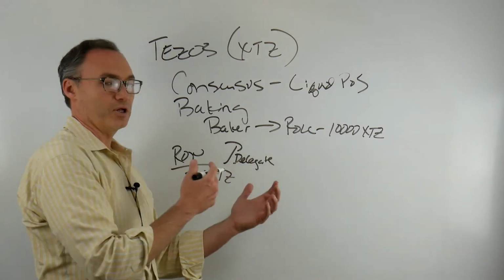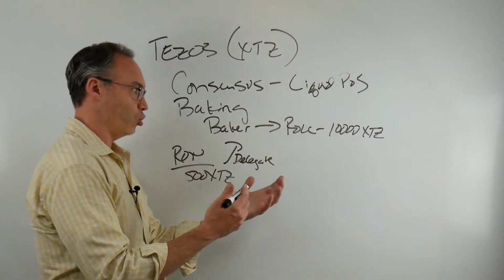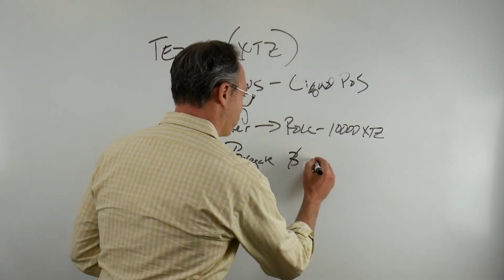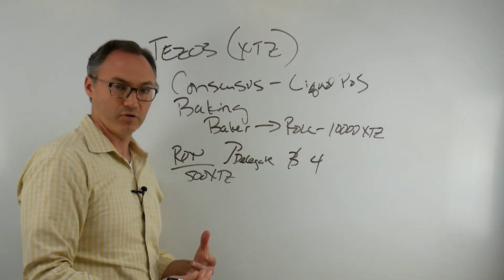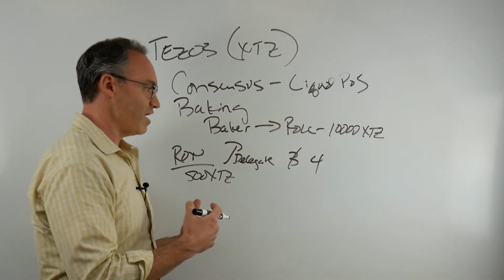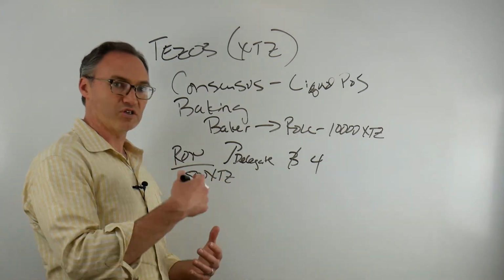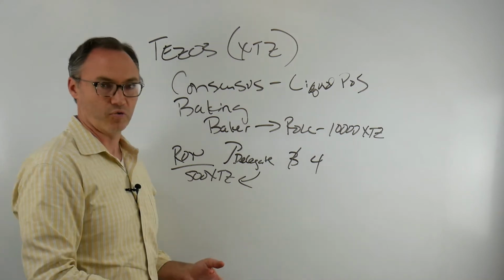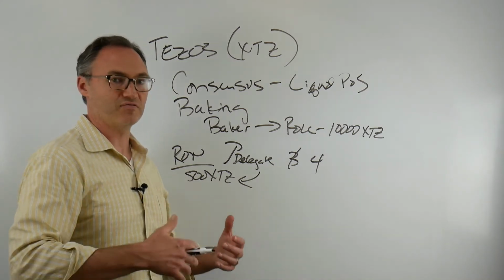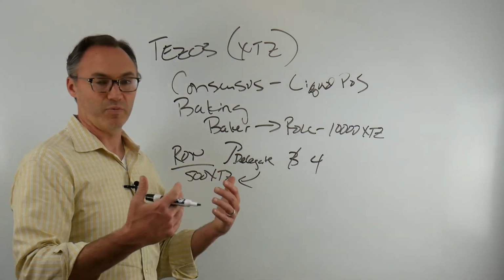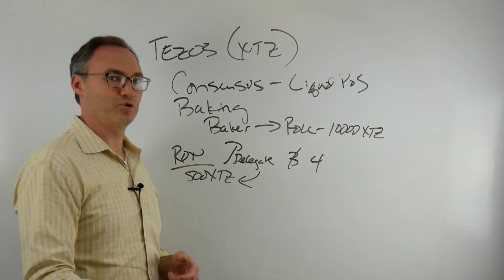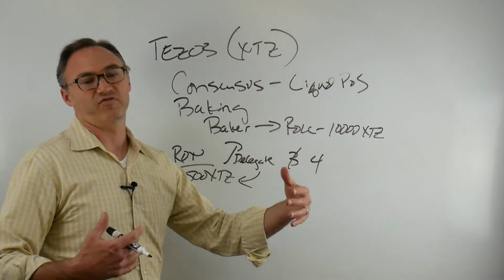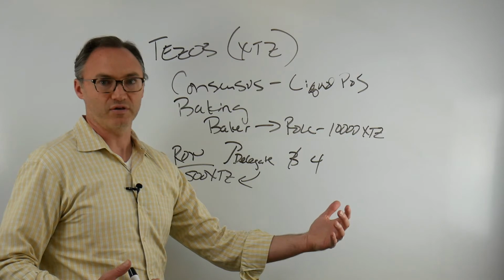Now, if I have a bunch of people delegating to me, that gets me a whole other roll. Well, now instead of having 3 rolls, I might have 4 rolls. Okay? So now I have a better chance of winning. Of course, if I win a block reward, I'm going to share some with Ron, so Ron gets some incentive. So you have bakers that are telling people out there, look, if you're holding Tezos tokens, you can delegate to us. We'll give you 15 or 20% of whatever the reward is.